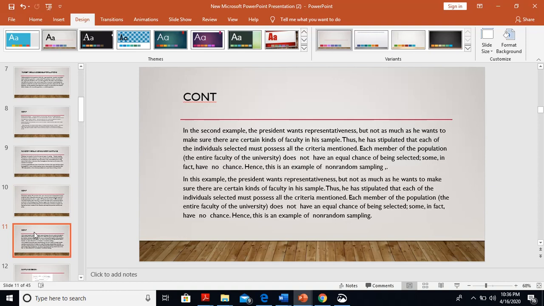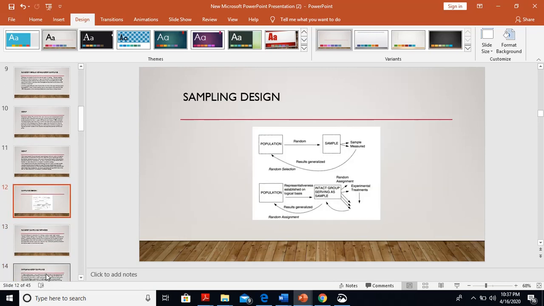In the second example, the president wants representativeness but not as much as he wants to make sure there are certain kinds of faculty in his sample. Thus, he has stipulated that each of the individuals selected must possess all the criteria mentioned. Each member of the population does not have an equal chance of being selected. Some, in fact, have no chance. Hence, this is an example of non-random sampling or non-probability sampling.